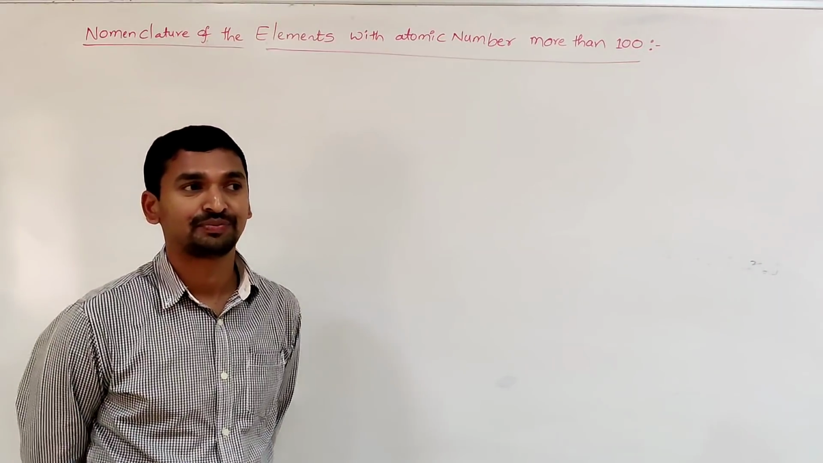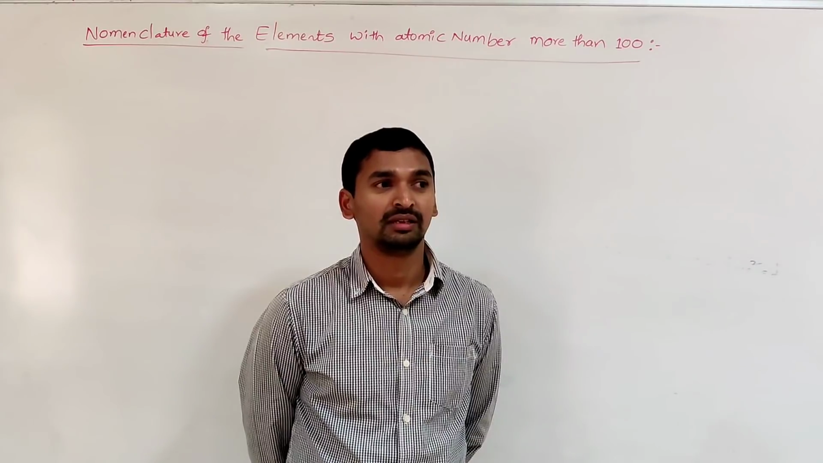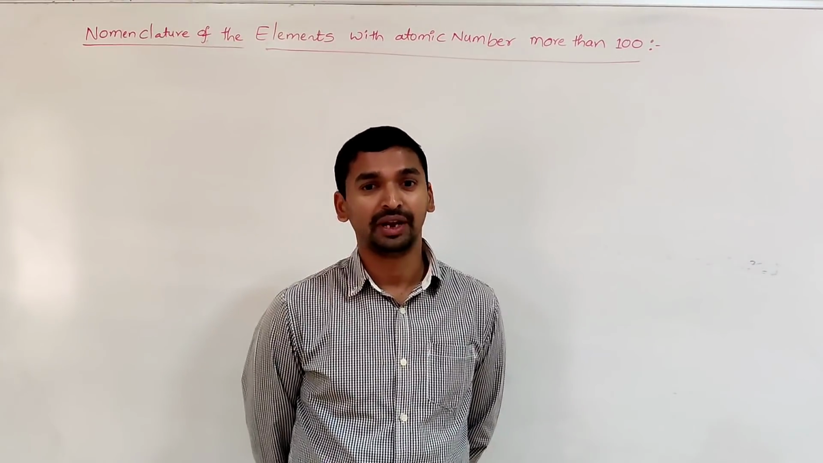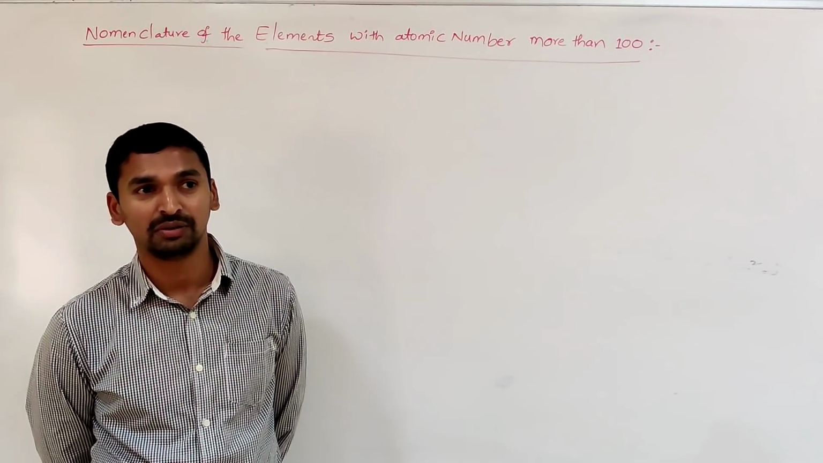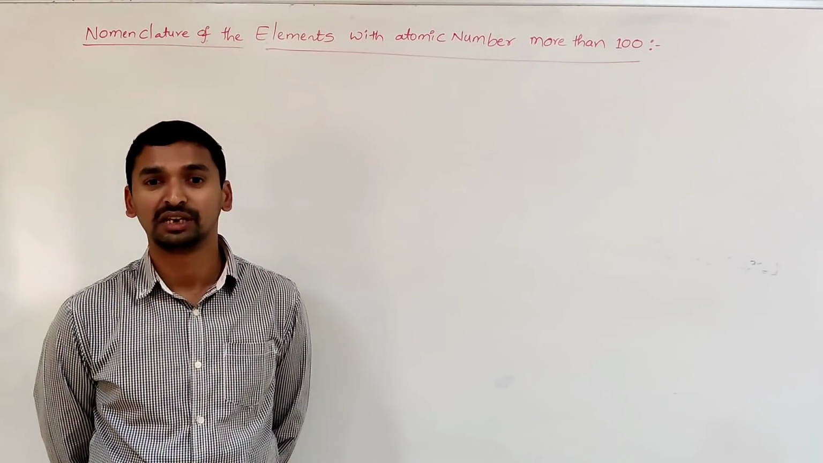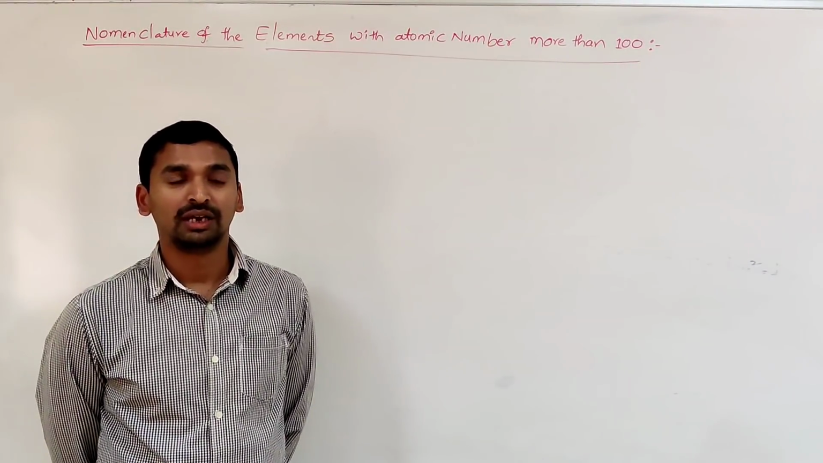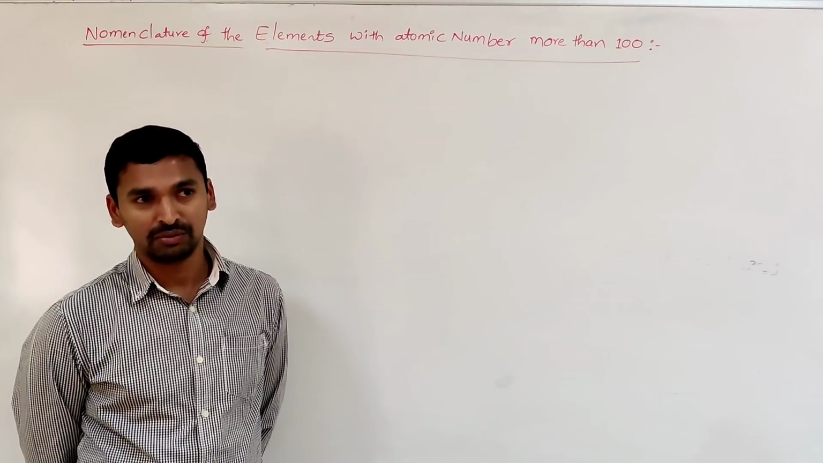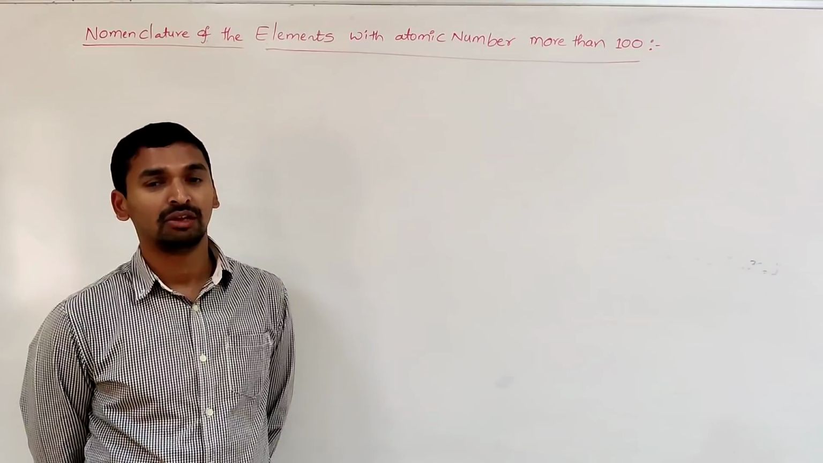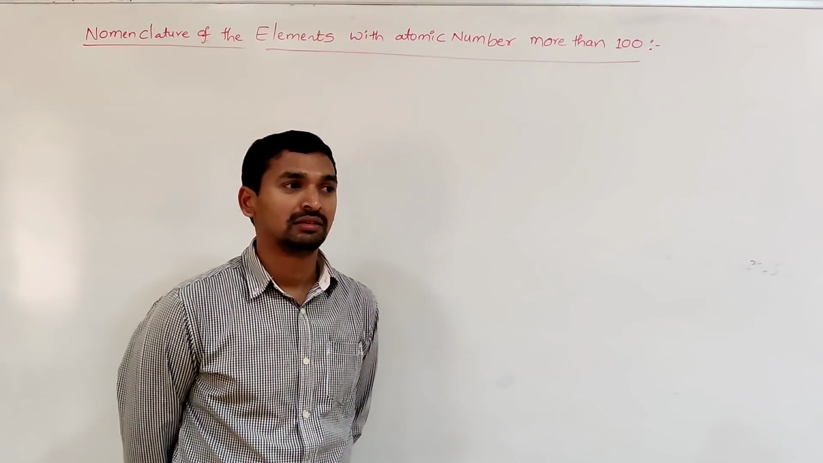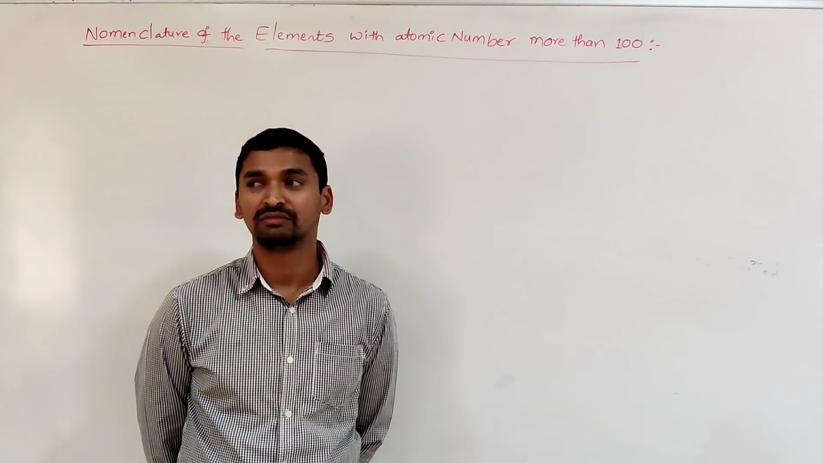Good morning, students. In the last two classes, we discussed the historical development of the periodic table and the classification of the elements into the different blocks and also general classification. So, in the long form of periodic table, we have already seen the 7 periods and the 18 groups. If you fill up all the 7 periods and groups, the last atomic number is 118.